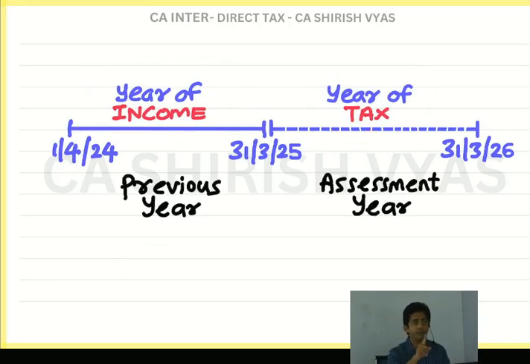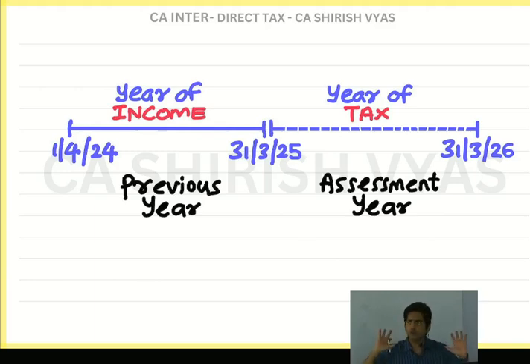Take this word in a very technical sense. Don't think it is just casual English. Previous is a general word, but this is the word used by the law. The income tax department keeps saying previous year 19-20, previous year 23-24, previous year 22-23. They call every year a previous year, because whatever tax the government is getting, it is for the previous year.